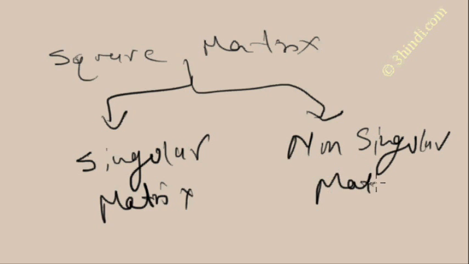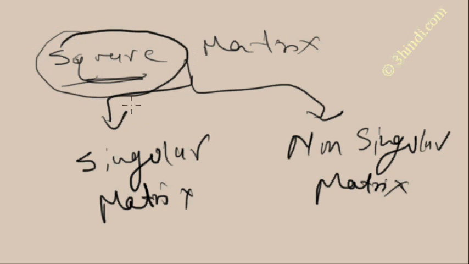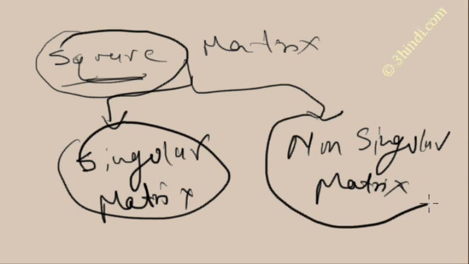First of all, the matrix should be square. Once it is a square matrix, it can be either singular or non-singular.